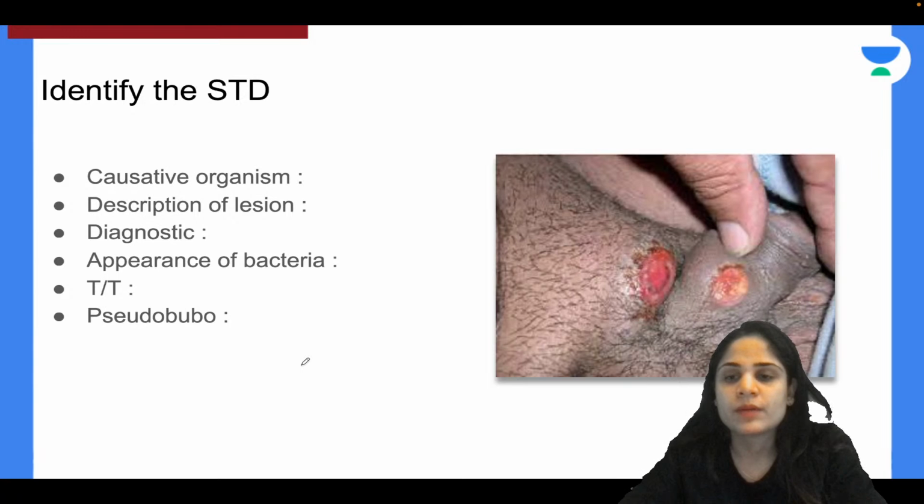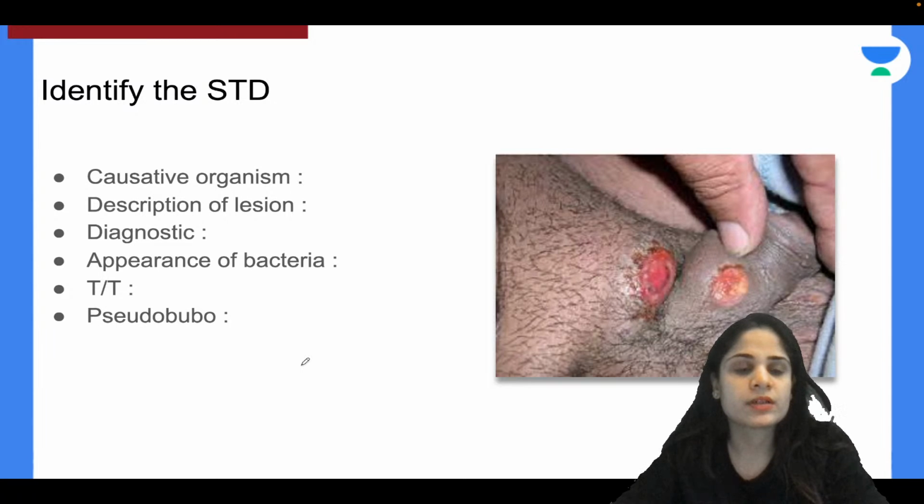Alright. Now, next question for you guys. Identify this sexually transmitted disease and then discuss all the important causative organism, description of the lesion, diagnostic tests, appearance of bacteria, treatment, and what is pseudobubo sign.